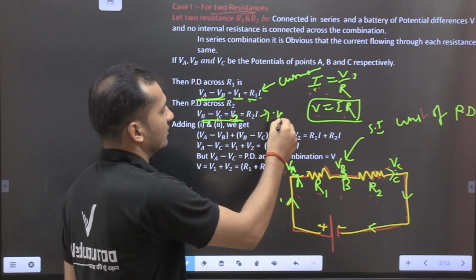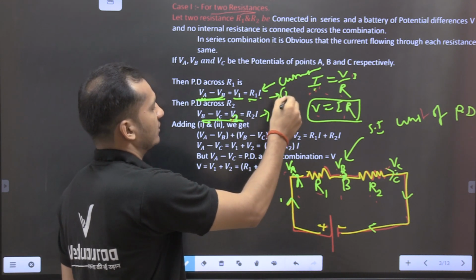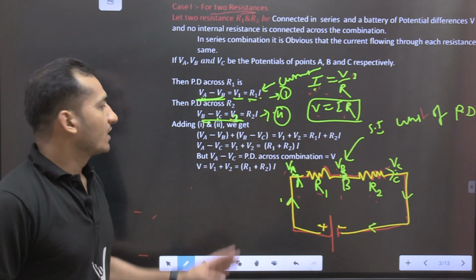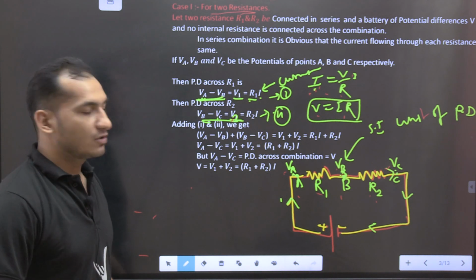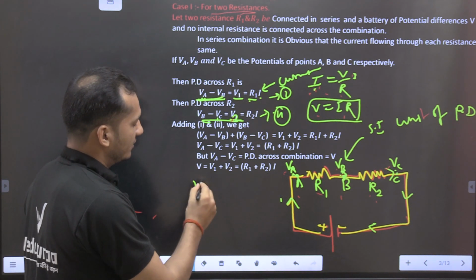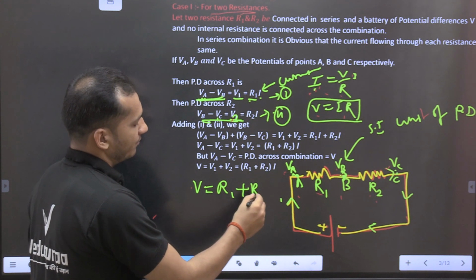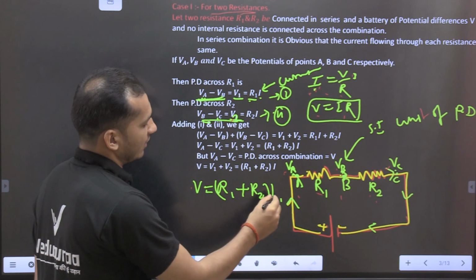This is our second equation and that is our first equation. When we add both equations, the resultant is V equals (R1 plus R2) times I.